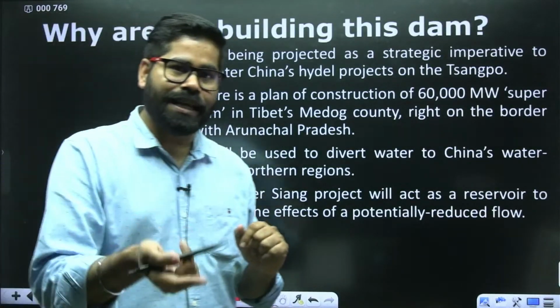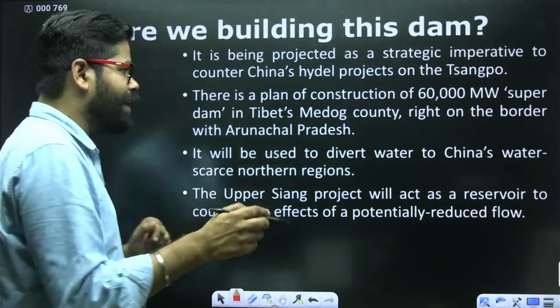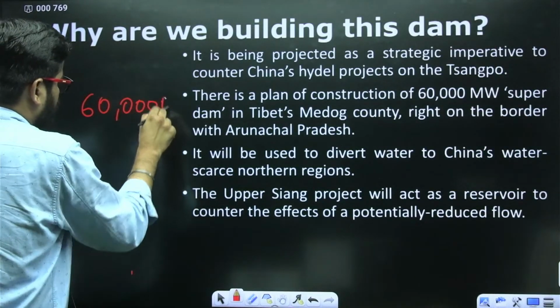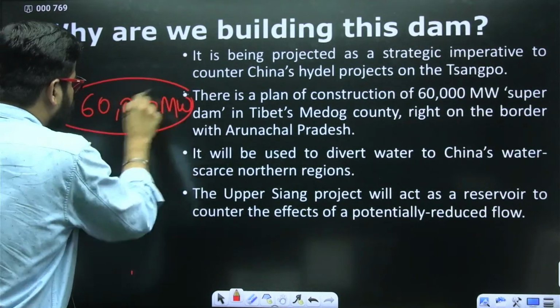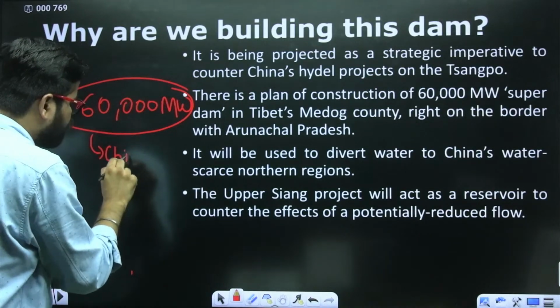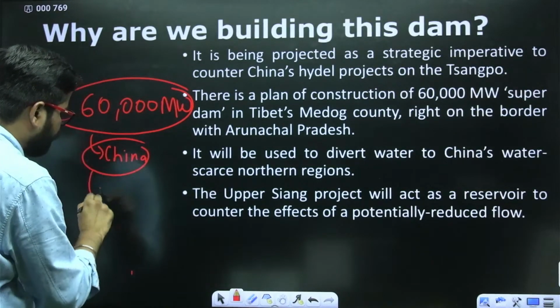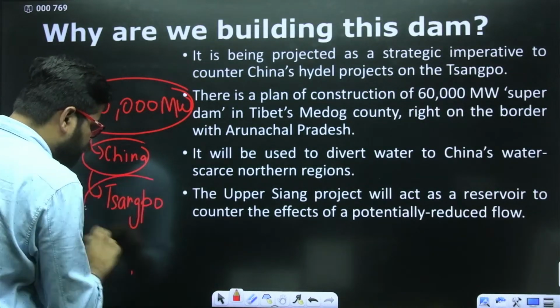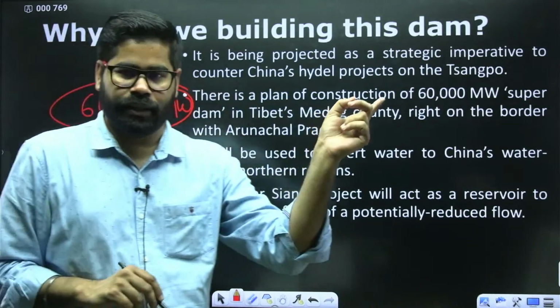China is making a dam of 60,000 megawatt, so they are making a huge dam on the Shangpo river. Shangpo is simply the Brahmaputra river in Tibet.